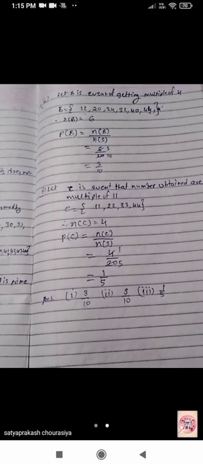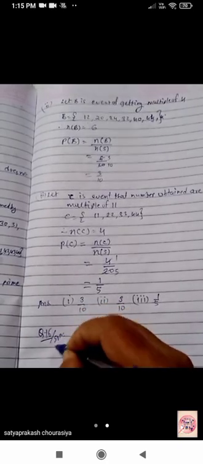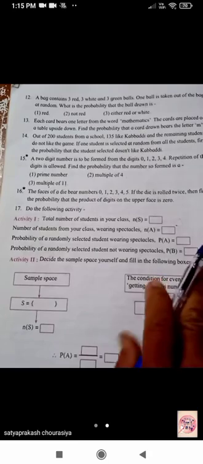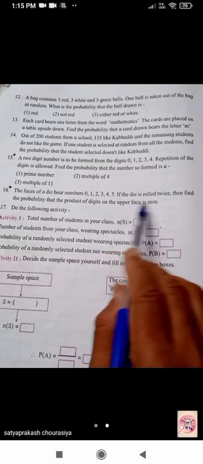Now let's see question number 16. Observe question number 16 and its solution. The faces of a die bear the numbers 0, 1, 2, 3, 4, 5. If the die is rolled twice, then find the probability that the product of the digits on the upper faces is 0.